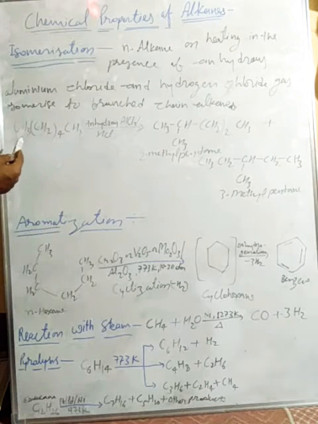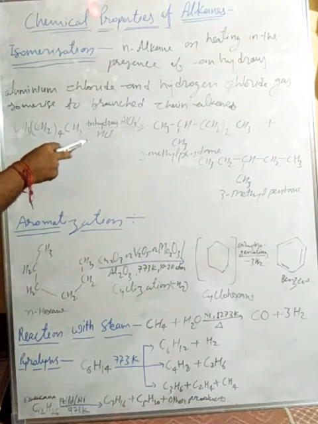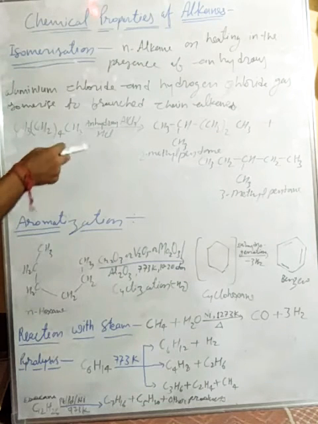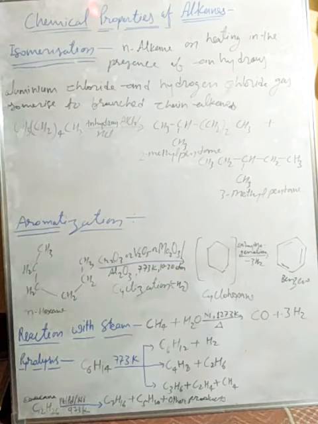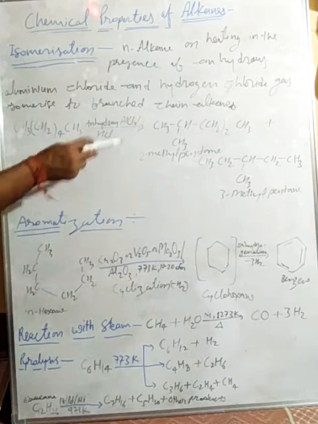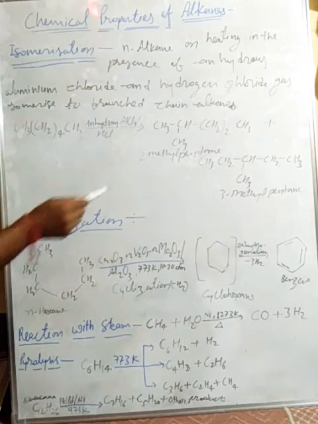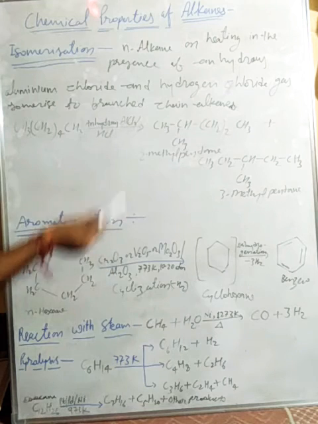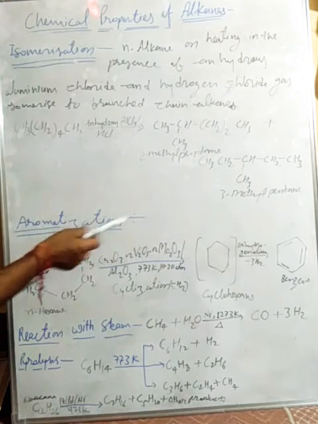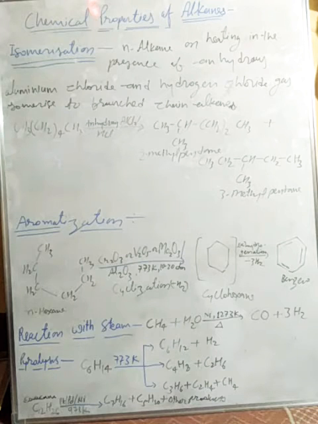Now the reaction is CH3 CH2 CH2 CH2 CH2 CH3, with anhydrous AlCl3 and HCl, then on heating, we get CH3 CH CH3 CH2 CH2 CH3, named 2-methylpentane, plus CH3 CH2 CH CH3 CH2 CH3, named 3-methylpentane, right? So that is called isomerization, because they are forming the branched chain form.